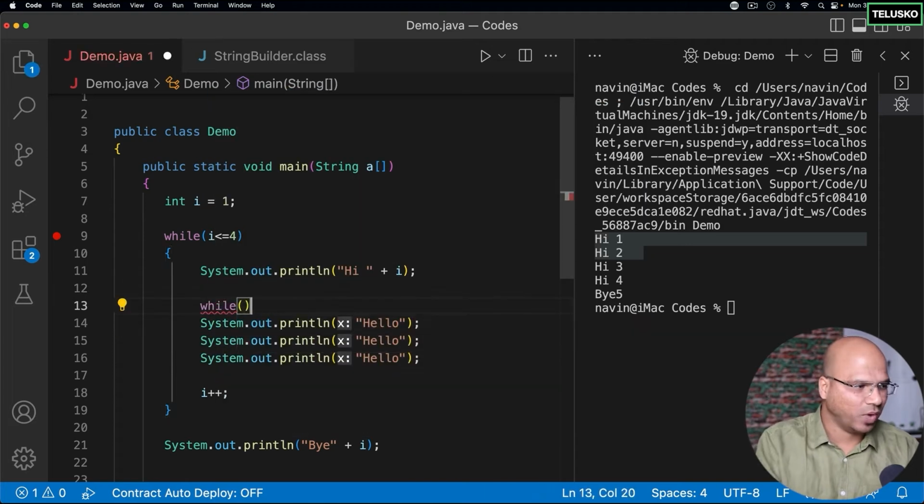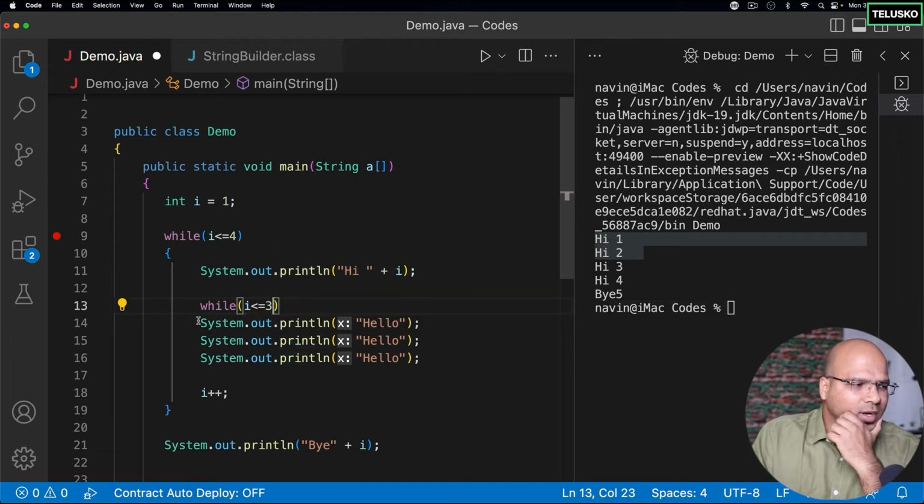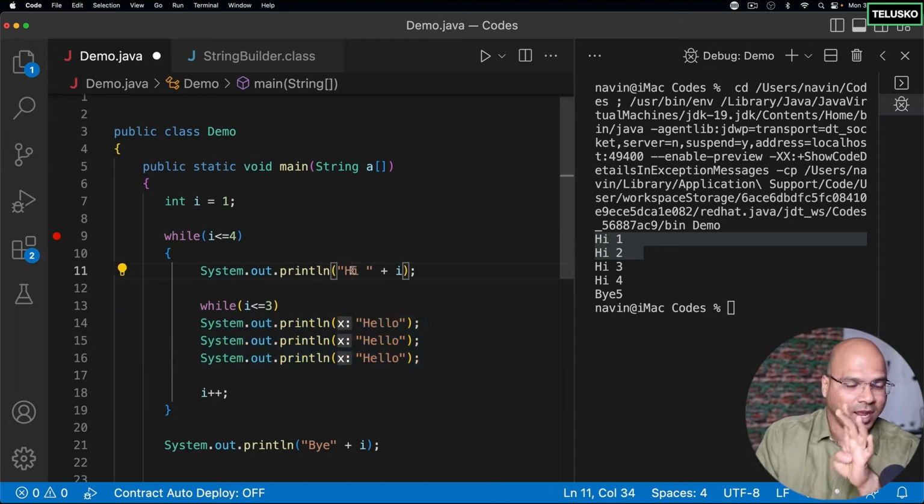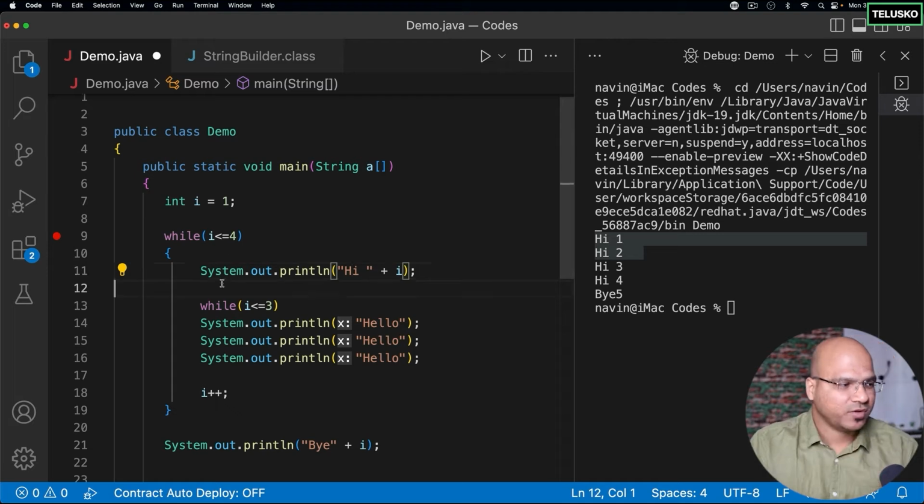So I can simply say while, oh, but what should be the condition? Can I say I is less than or equal to 3? No, right? Because I want this hello 3 times for every hi. So hi we are getting 4 times, and for every hi, I want hello 3 times. So the same variable will not work. In that case, you need to work with a different variable.